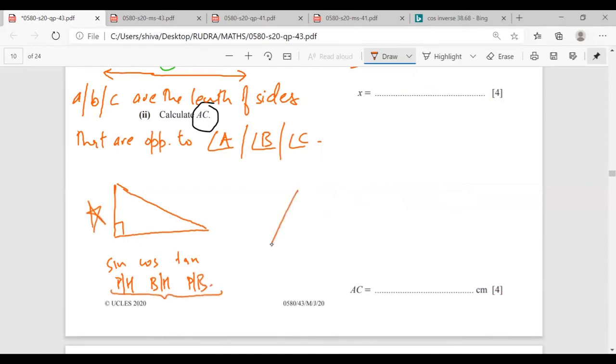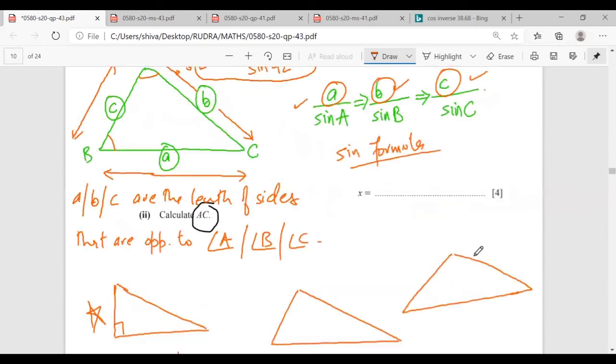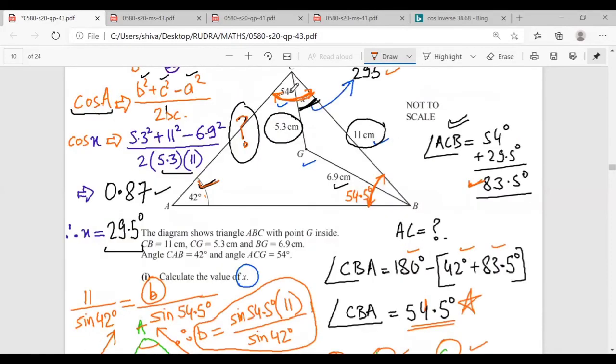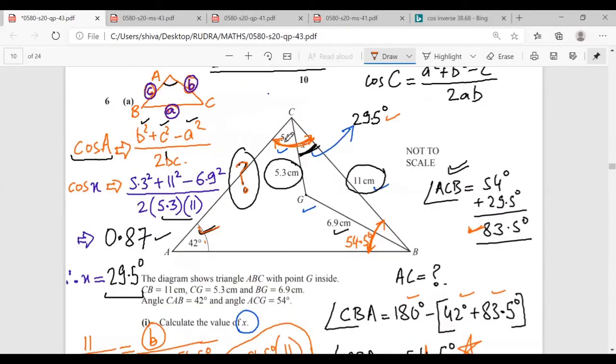Life becomes difficult when I have a non-right triangle. I have a triangle like this. Here if I have to find the angle or the sides, these two formulas help a lot. So when I apply A upon sine A is equal to B upon sine B, I can find the length of side AC.